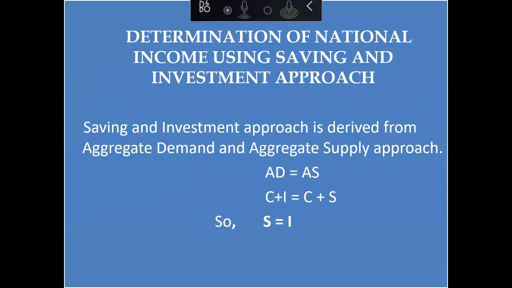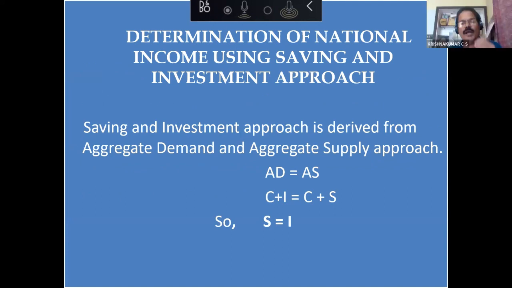Now, we have one more approach to explain equilibrium level of income and employment. It is called S is equal to I approach. Saving is equal to investment approach. Actually, it is not a different approach. It is derived from AD is equal to AS approach. See, I have shown it in the PPT here. We know that AD and AS are equal. Aggregate demand and aggregate supply are equal at equilibrium level. So this is equilibrium level. Economy is at equilibrium because AD and AS are equal.